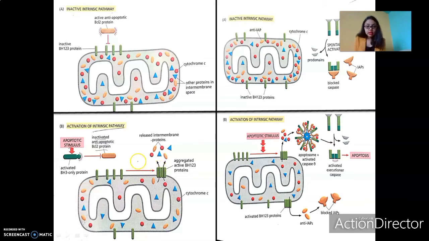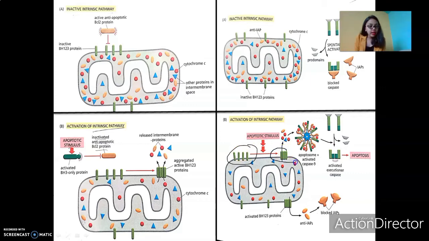You can see here, these are basically the BH123 proteins, the pro-apoptotic proteins, which are present on the surface of the mitochondria. Now what happens when there's a stimulus? These proteins aggregate.